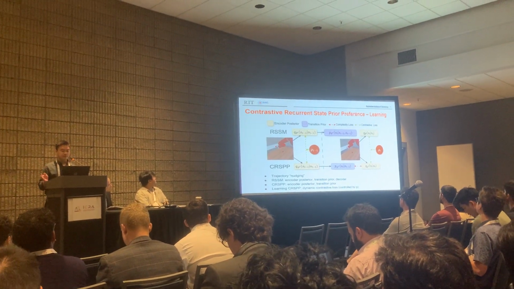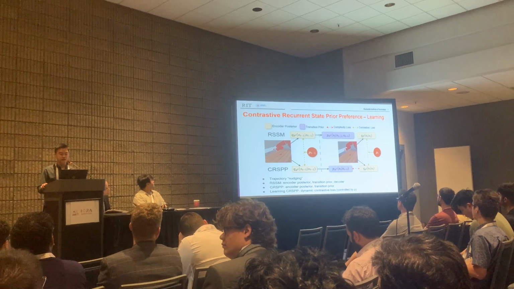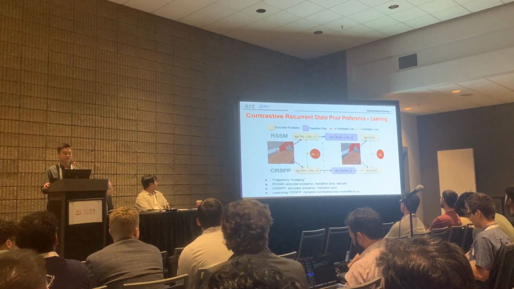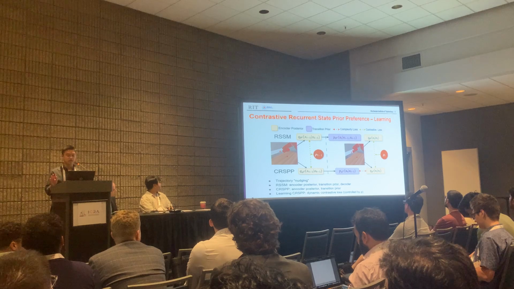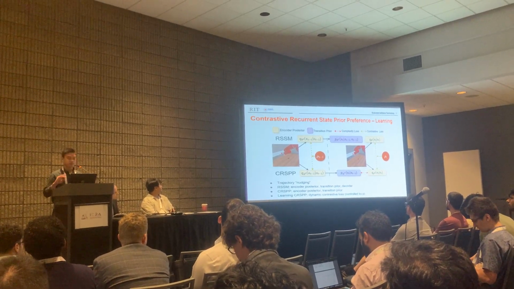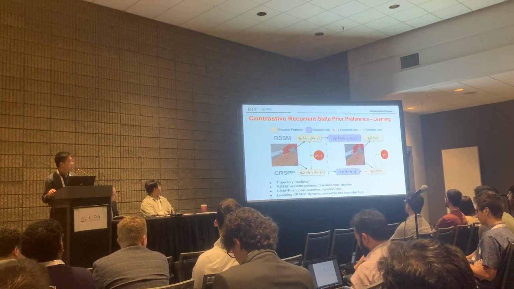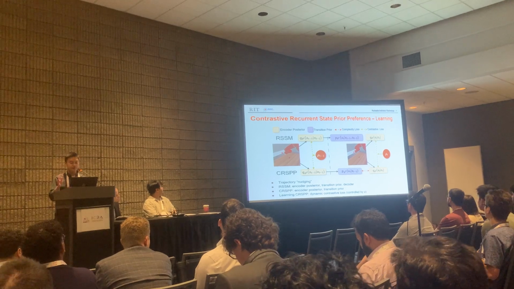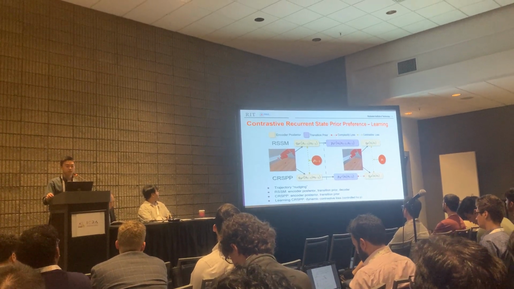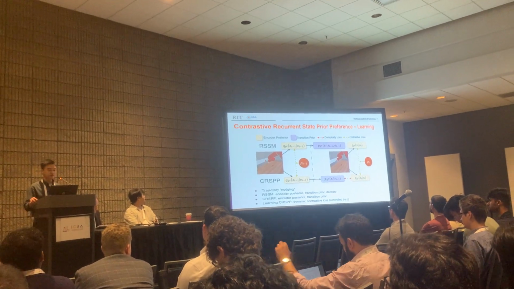In active inference, the agent takes the actions that it believes would lead to preferred outcomes. To construct this prior preference, we learn a deep neural network that dynamically produces the preference over states at each time step. Here's the architecture. We have a similar architecture to the world model, both having the encoder posterior and the transition prior.